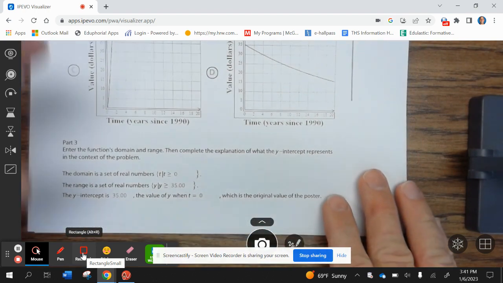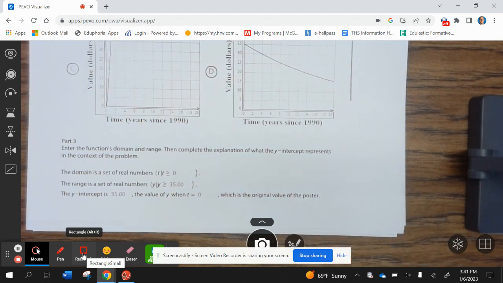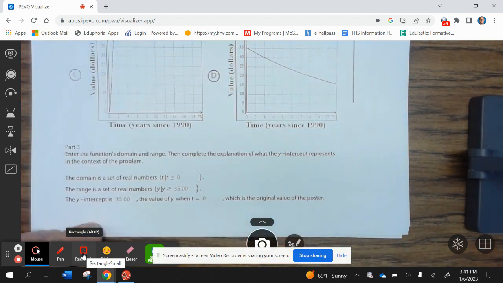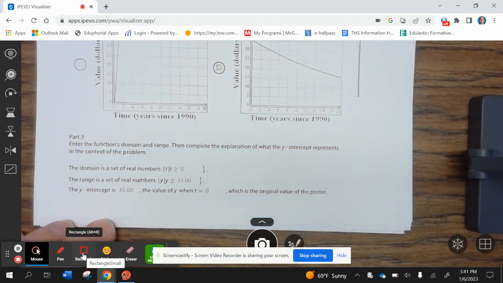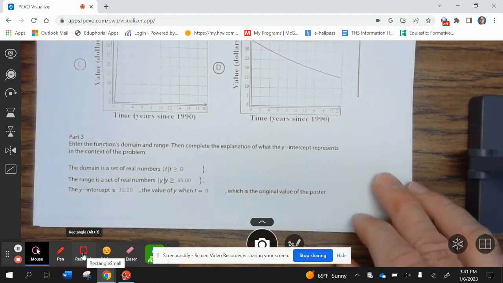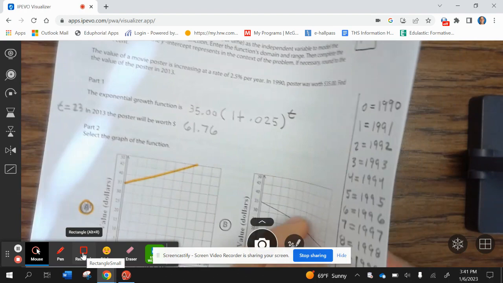All right, let's take a look at the domain and range. Enter the function domain and range and complete the explanation on what the y-intercept represents in the context of the problem. So t is greater than or equal to 0. The range is y greater than or equal to 35. The y-intercept is 35. The value of y when t equals 0, which is the original value of the poster. All right, go ahead and finish up example 12.